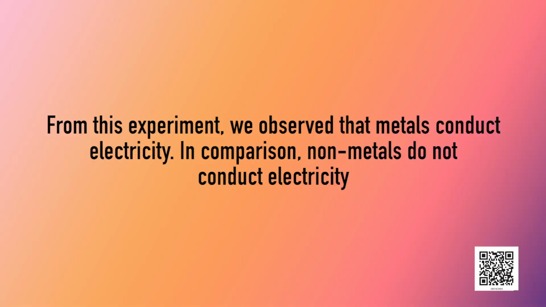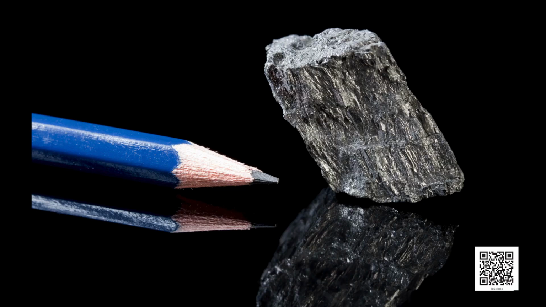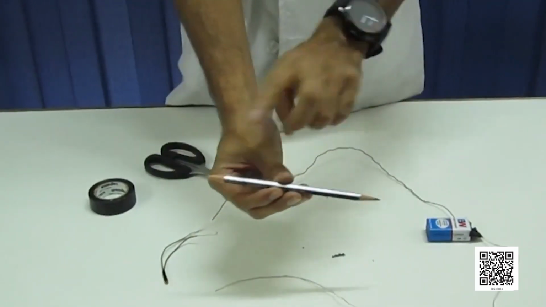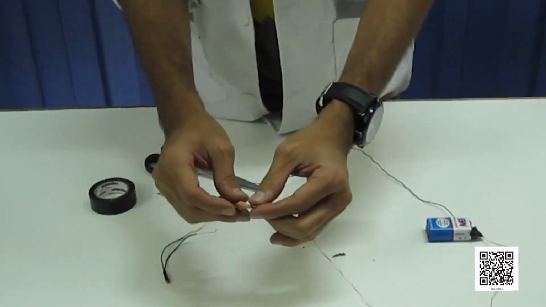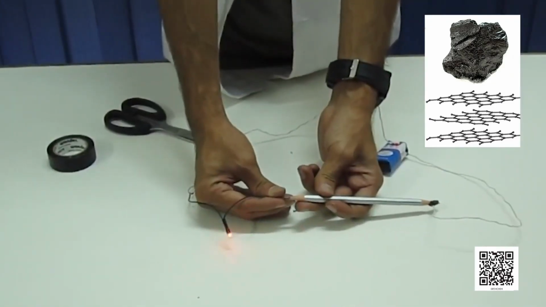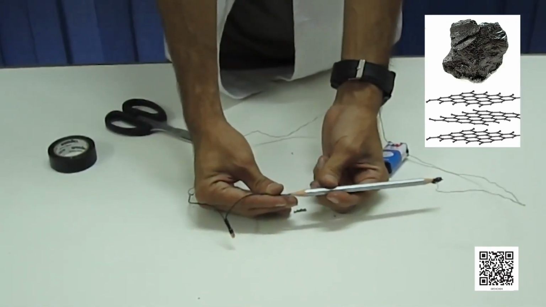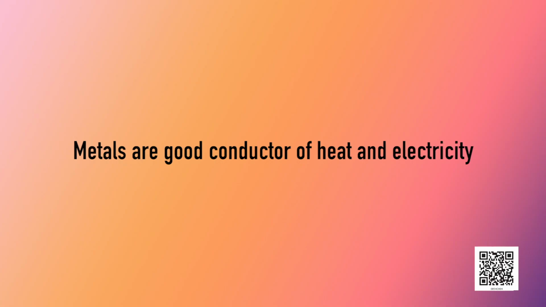From this experiment, we observe that metals conduct electricity. In comparison, non-metals do not conduct electricity. Exception for this is graphite. Being a non-metal, it conducts electricity due to its unique structural arrangement of carbon atoms. After watching these experiments, now we can make a statement that metals are good conductors of heat and electricity.